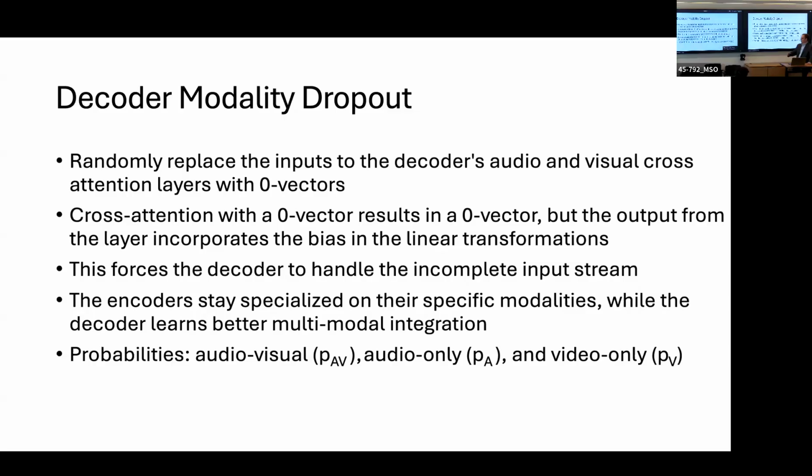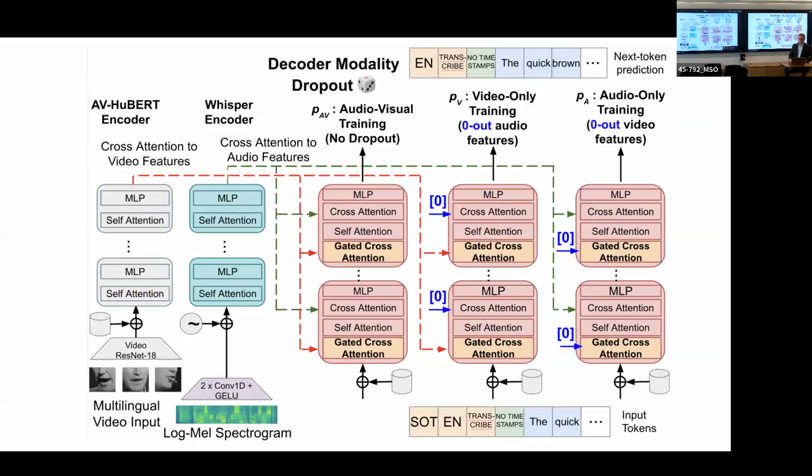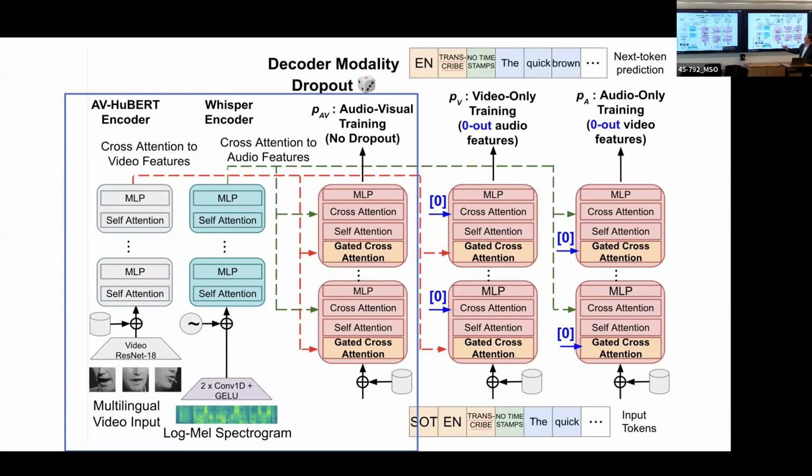As for the probabilities of using audio-visual, audio-only, and video-only inputs, we define them as PAV, PA, and PV. This is the new schematic for the mWhisper-Flamingo model. On the left, this is essentially the same as the previous Whisper-Flamingo model.